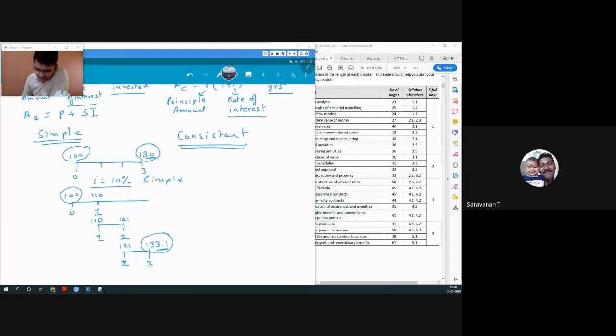So why would I invest for a longer time? Why would I give you that loan for a longer time if I can earn more money by investing for short times? Anybody would prefer to invest for a shorter time than a longer time.